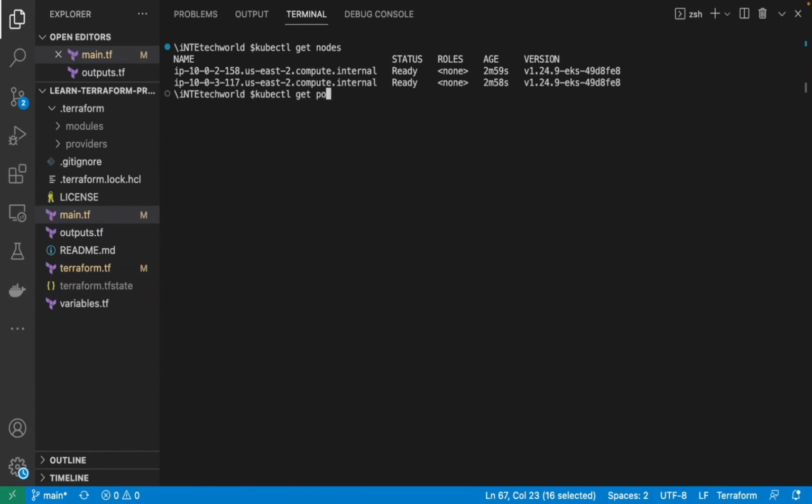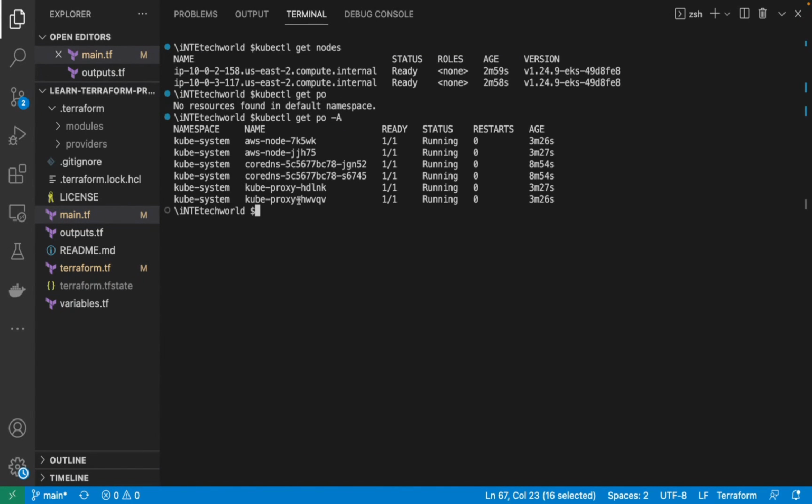Then we can also check the pods. There is no pod in the default namespace, so let's see it in all namespaces. We see all the pods running, which are the kube-system pods. They're also running and healthy. Then we can also check how many namespaces we have. We have this many namespaces created. So now we can verify that this cluster is healthy and running, and all the resources are created.